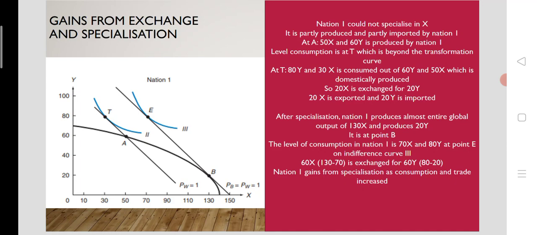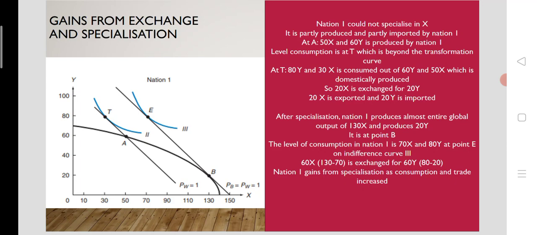So let's look at the first point, that is point A. At point A, 50 units of commodity X and 60 units of commodity Y are produced by nation 1, and at the same time the level of consumption is a bit higher, that is not on A, that is on T, where it is tangent to indifference curve 2.